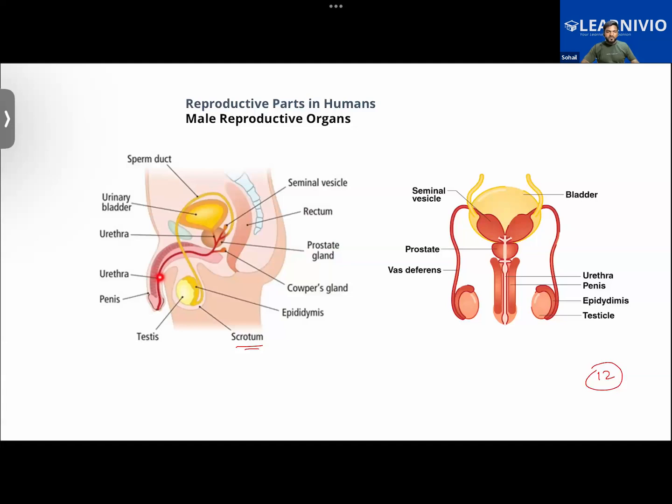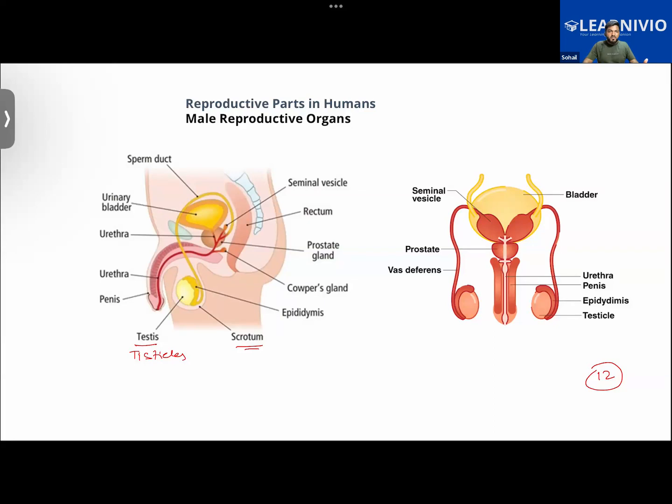Then we learned about the scrotum, a bag-like or sac-like structure present right behind the penis. Its function is to hold the testicles. Testis, another name is testicles. That is one function of the scrotum. Another function is that it also helps to regulate the temperature, because the production of sperms by the testes requires a lower temperature than the normal temperature of the body.